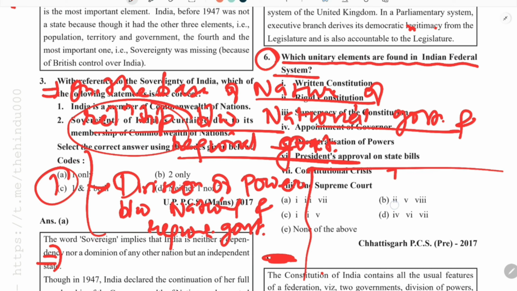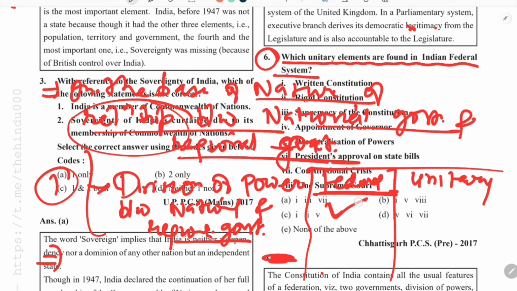In the federal system, there is a division of power, while in the unitary system, is there any division of power? There may be a division of power, there may not be, but I will explain how it can be possible.